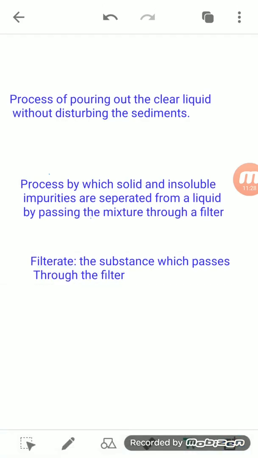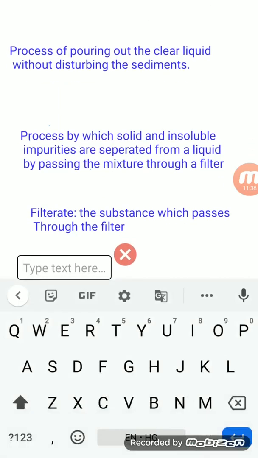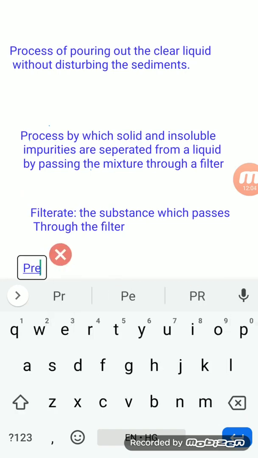Okay, so filtrate is that substance which passes through the filter, and the substance which does not pass through the filter is sometimes known as the impurities. It can be any of the impurities, but if we are doing any kind of experiment, or if a solution has a solid substance present at the bottom of the beaker or the test tube, then we use the term precipitate.